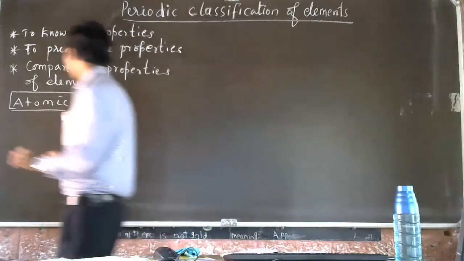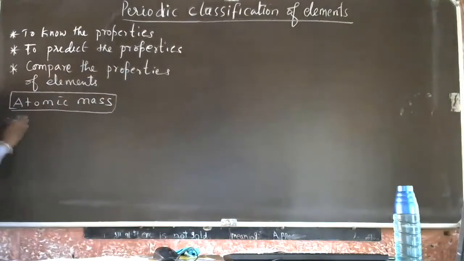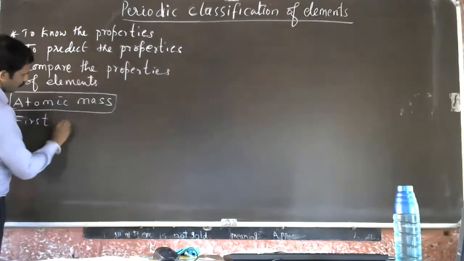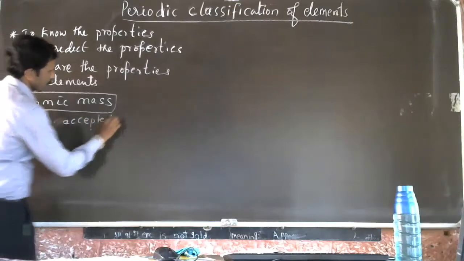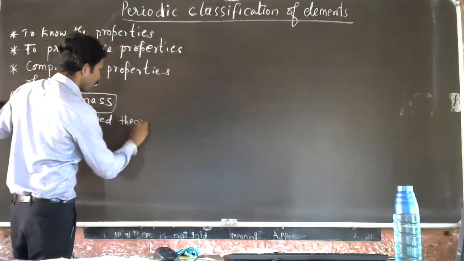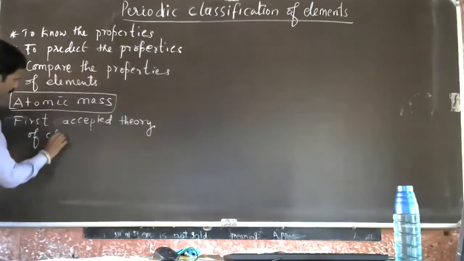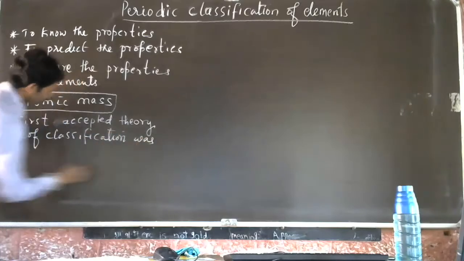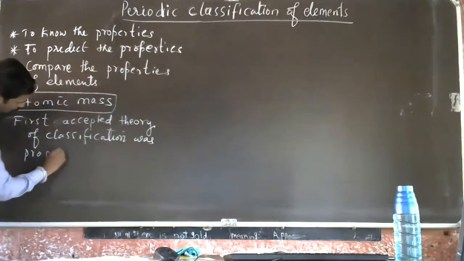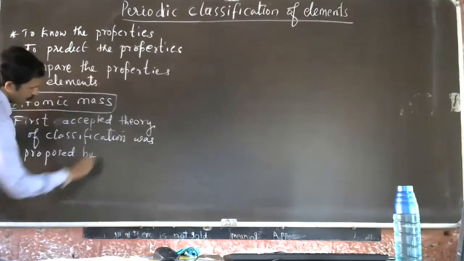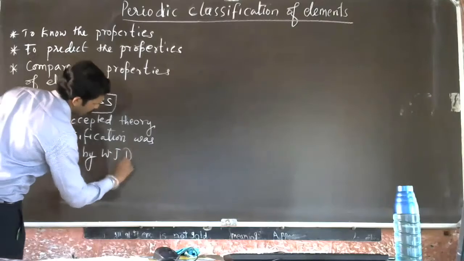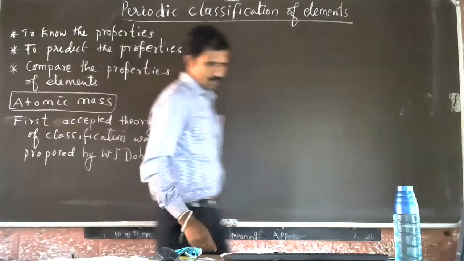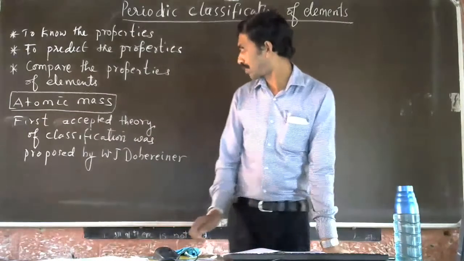The first widely accepted theory of classification was proposed by J.W. Dobereiner.